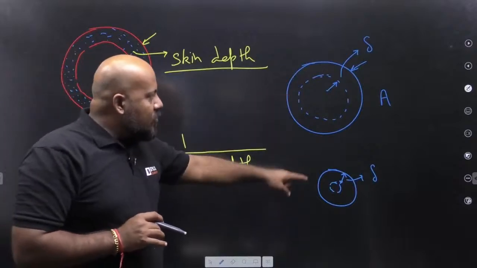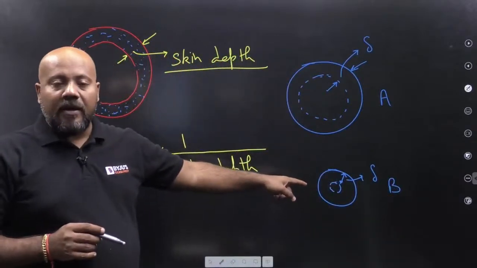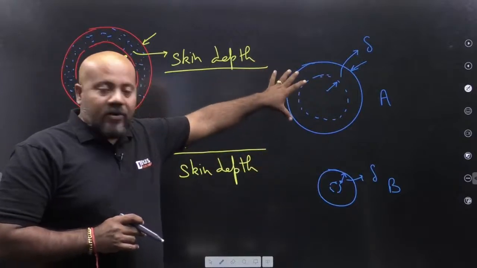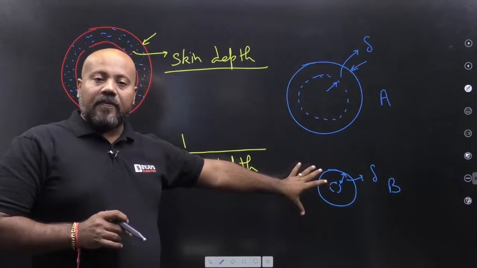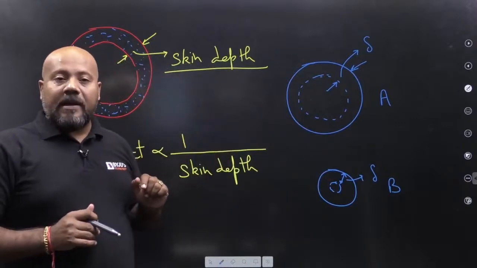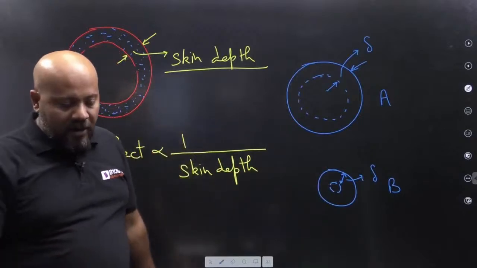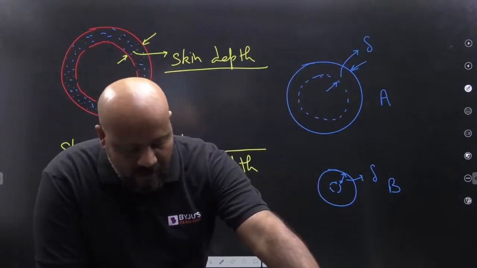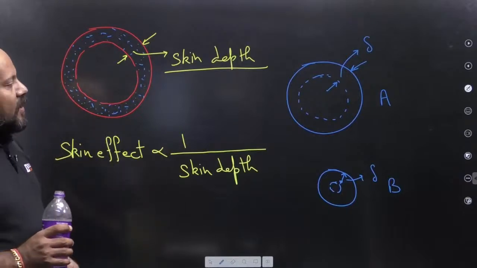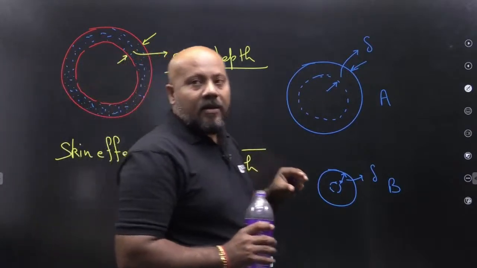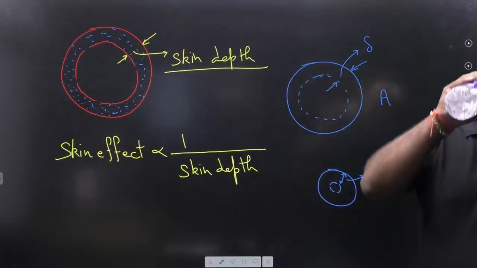If you compare these two conductors, conductor A and conductor B, very easily you can understand that skin effect is going to be more in A conductor in comparison to skin effect in B conductor, because the non-uniformity in current is going to be more in A conductor rather than in the B conductor. Are you able to follow this? Just tell me yes or no in the comment section. If you reduce the cross section, then for a given skin depth, the non-uniformity is going to be less.